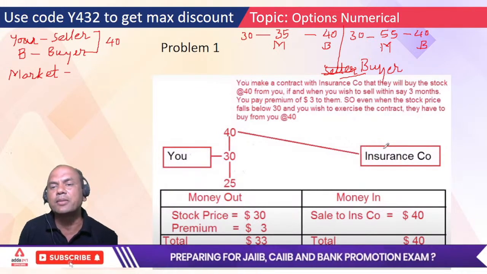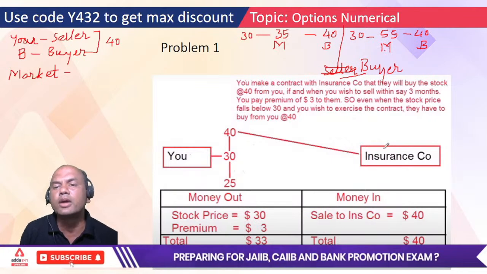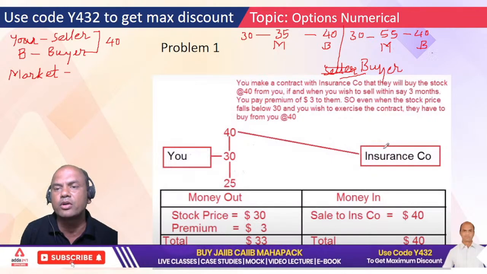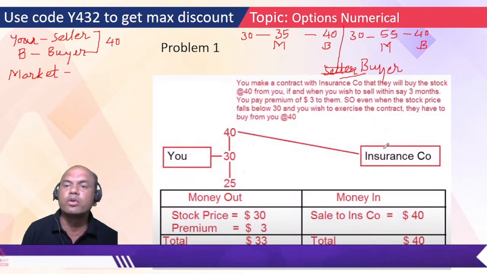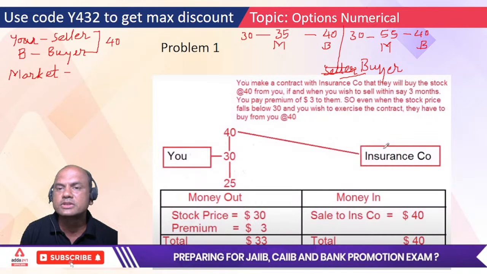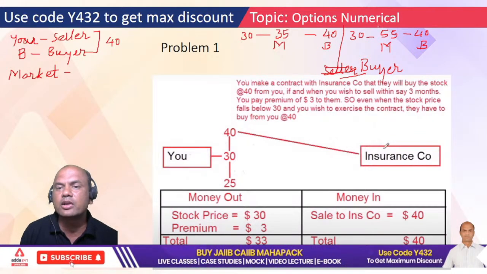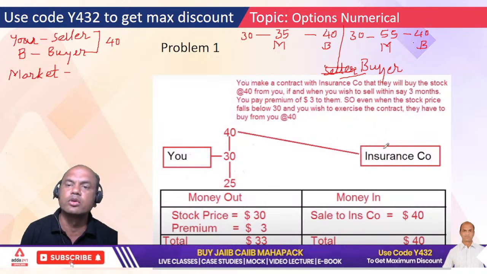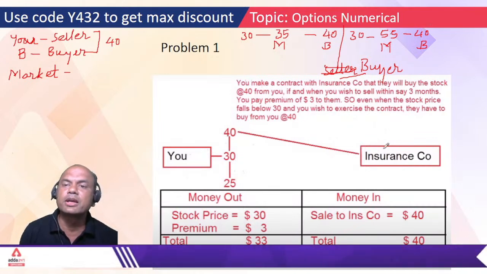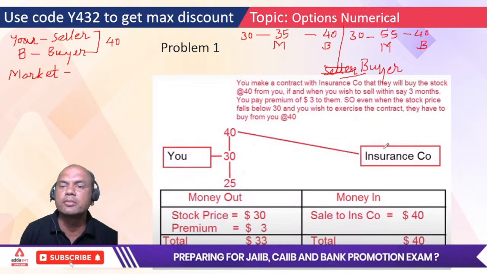What will you do? Type M or B. Whom will you go to? Will you go to M or will you go to B to sell that stock which is at 55 in the market when you have a contract of 40? Yes, you'll go to M. Otherwise you'll make a loss of 15 rupees. You'll sell it in the market, right?